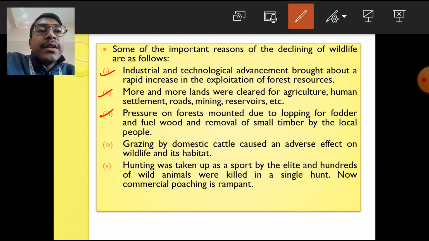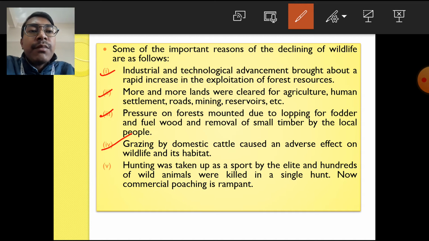Grazing by domestic cattle caused an adverse effect on the wildlife and its habitat. Another important cause is grazing by the domestic animals, which is also responsible for the loss of habitat for the wild animals. When the domestic animals graze on the forested lands, they eat away the grasses and the small plants, so the chances of the forest growing reduce.